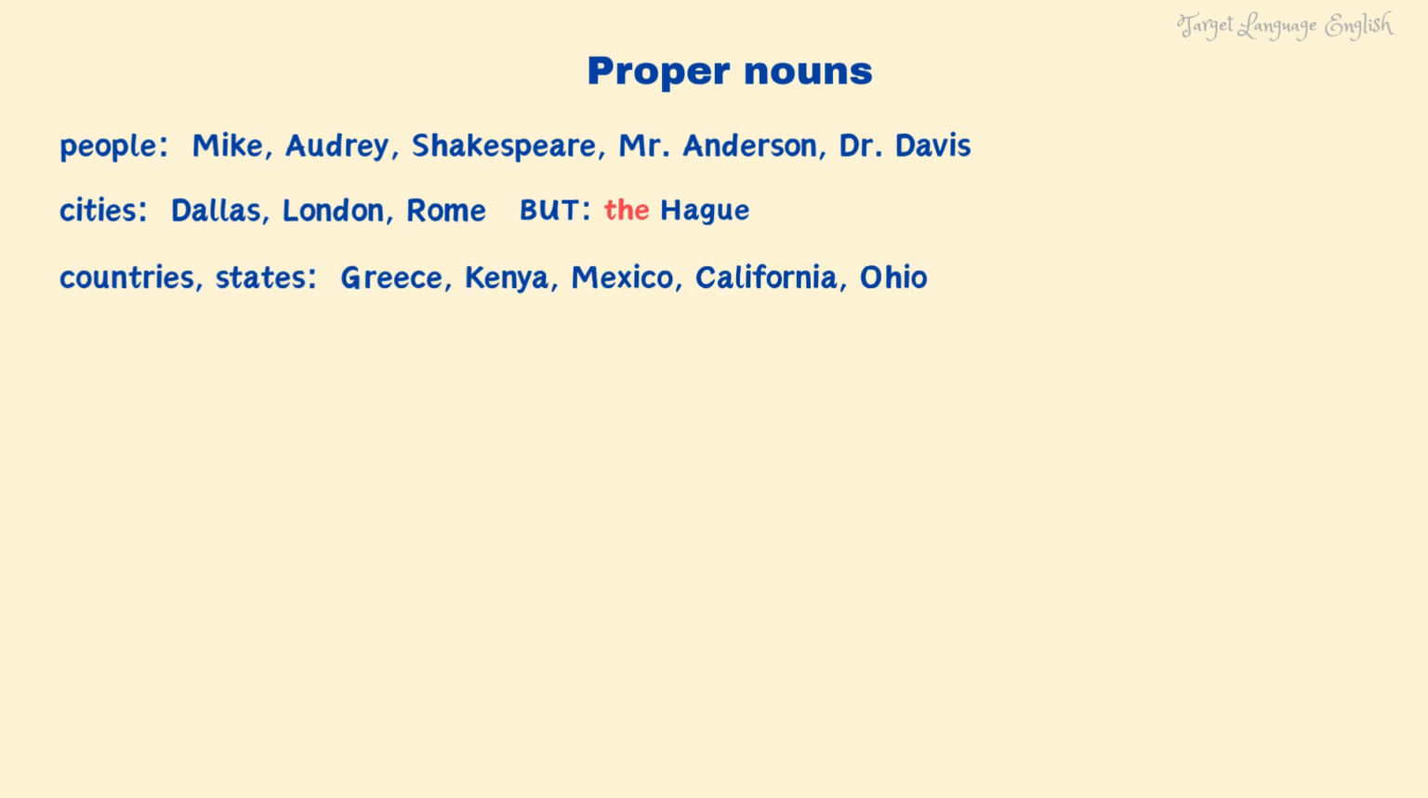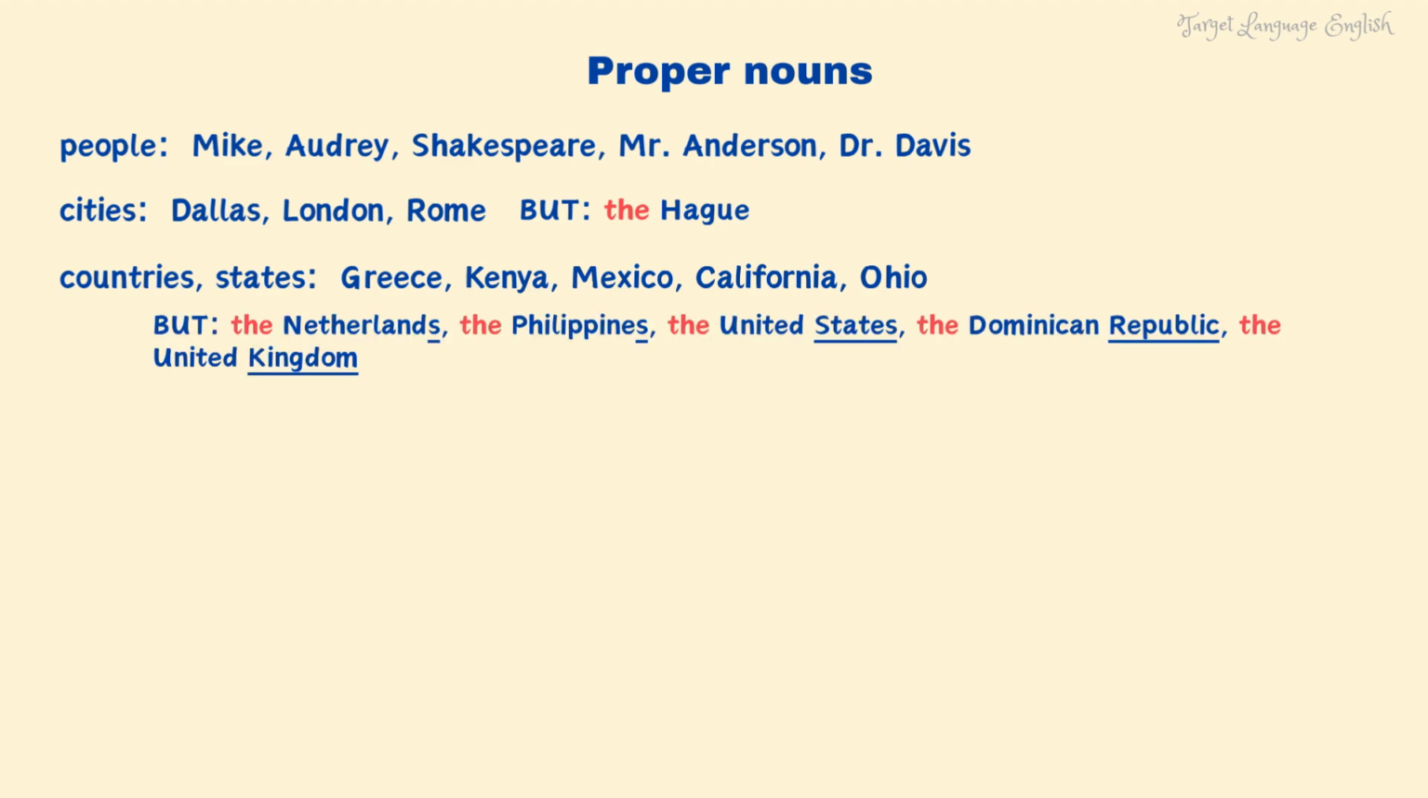Names of countries and states: Greece, Kenya, Mexico, California, Ohio, and so on. There are some exceptions here. We use the with plural country names, for example, the Netherlands, or if it's a group of islands, for example, the Philippines, or if the name includes a word such as republic, kingdom, states, or emirates, for example, the United States, the Dominican Republic, the United Kingdom, and so on.